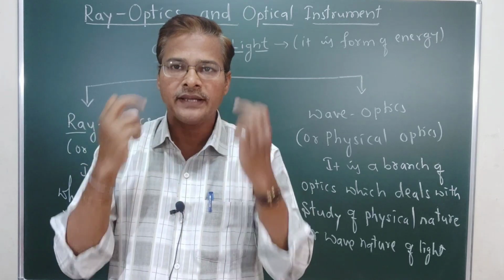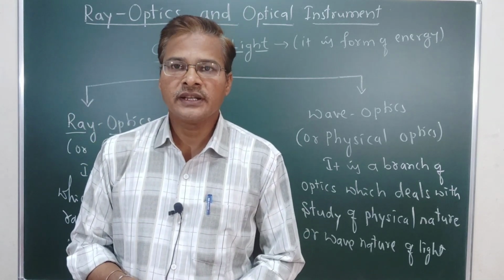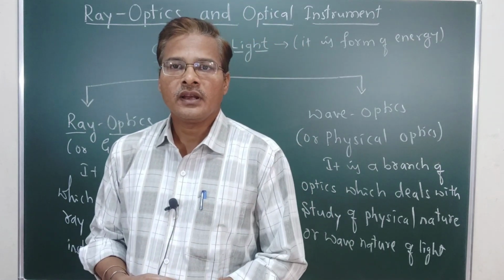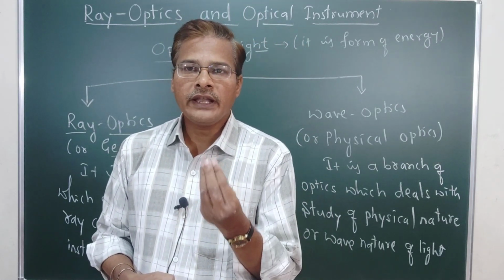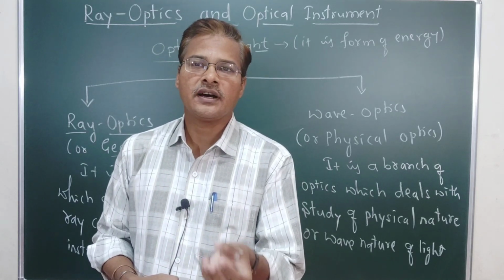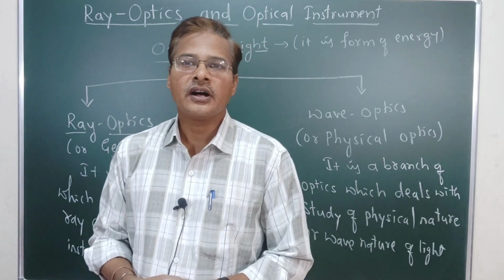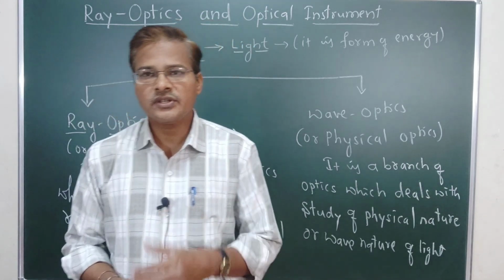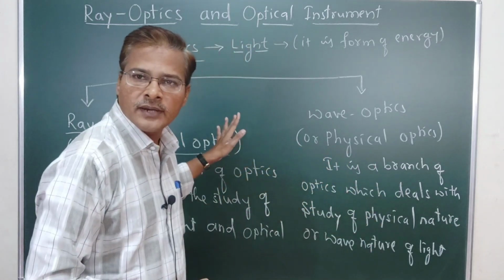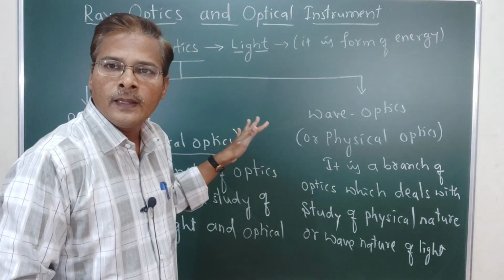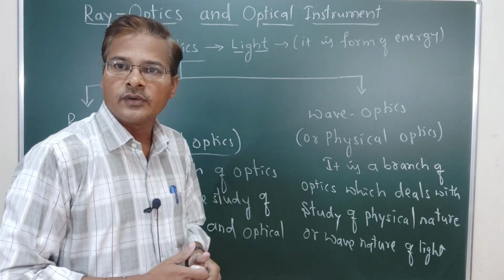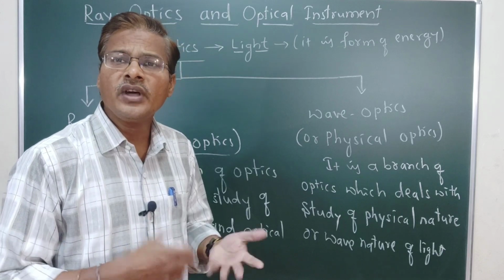So this is the human eye, which is already an optical instrument. It works on the basis of the properties of light only. When light rays fall onto our eyes, then we are able to see the object. For example, on this board you are able to see the words I have written.